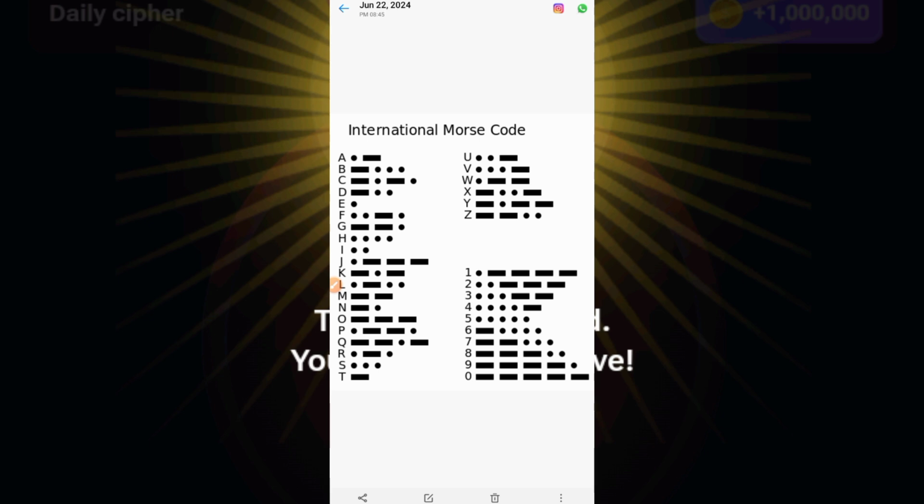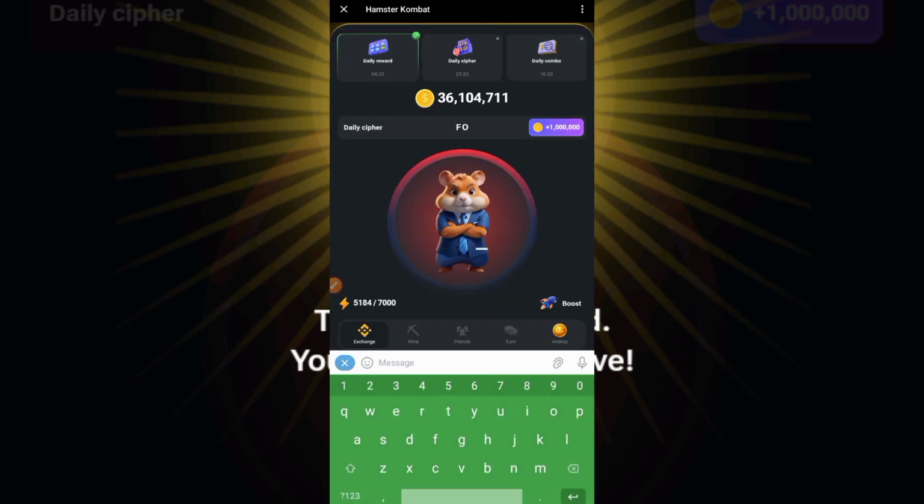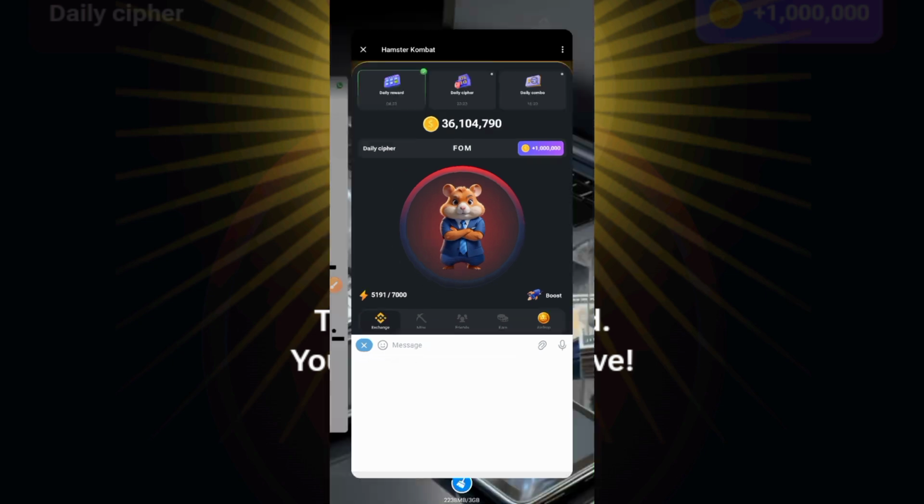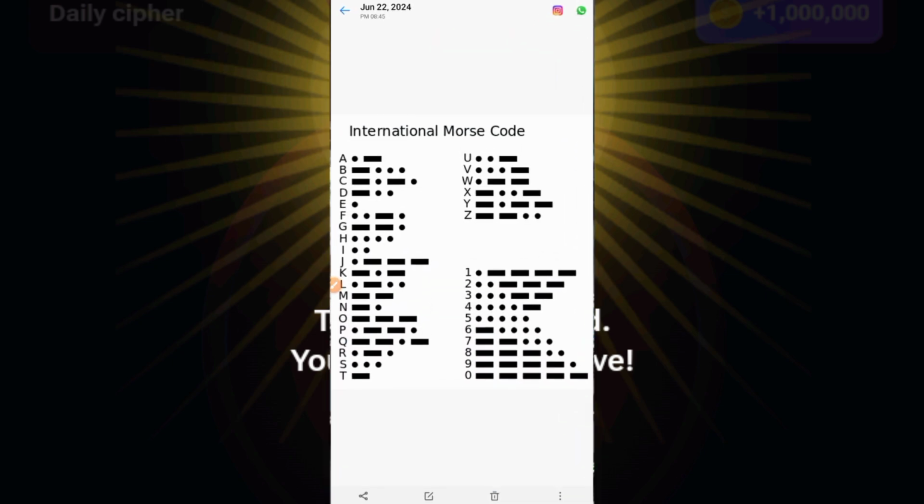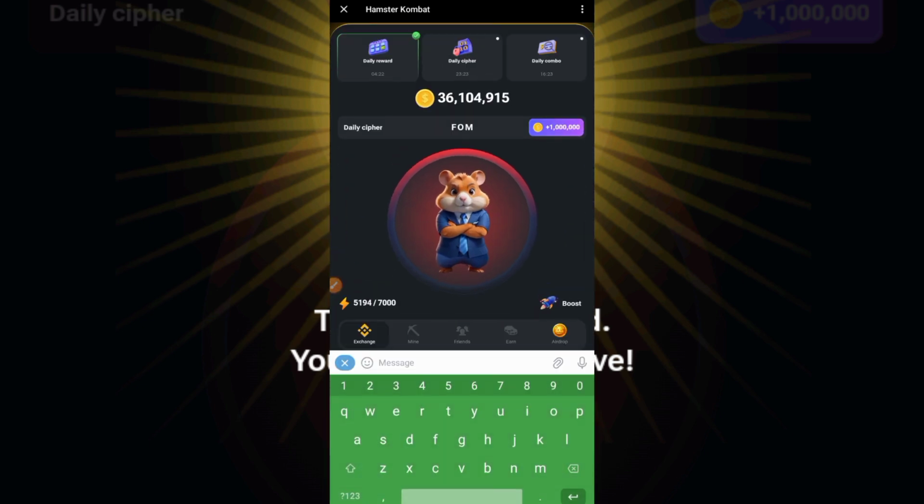So M is 2 dashes. Long press on your phone, so that is the 2 dashes. And we are going to O. You can remember 3 dashes. O is 3 dashes. So you go 3 dashes. And if you want to do the dot, click on it once for it to activate.